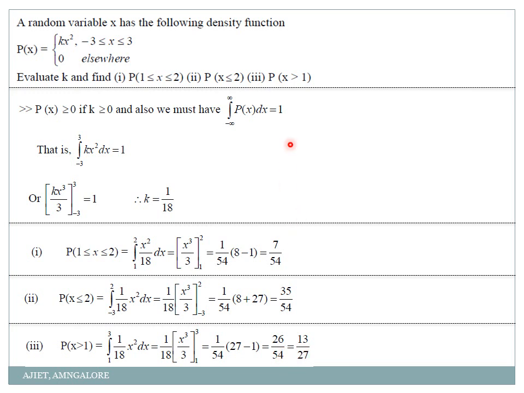Hope you are clear with this. See, this simple type of problems, they last for 6 marks and all. Okay, which is very easy. Don't get confused. I'll go for the next problem now.